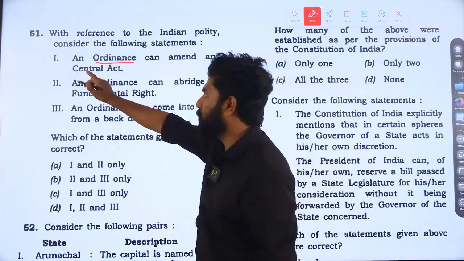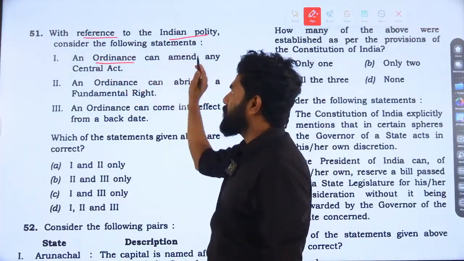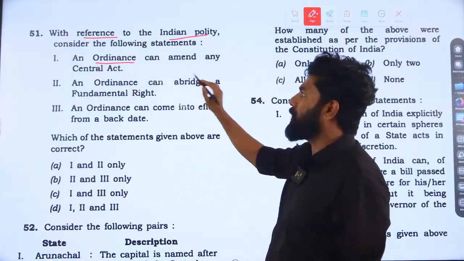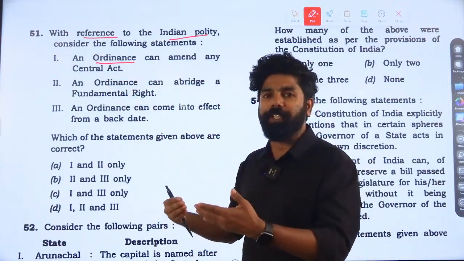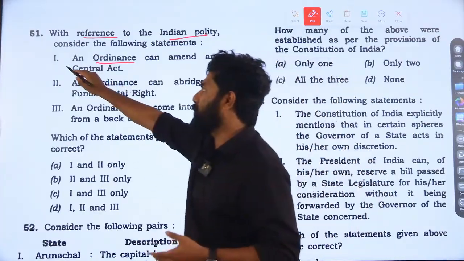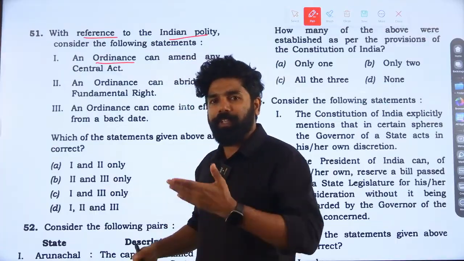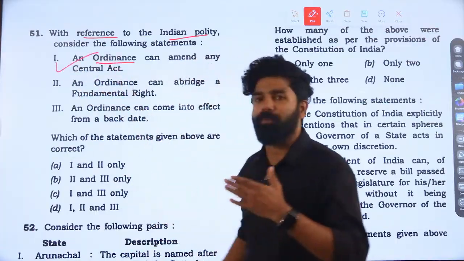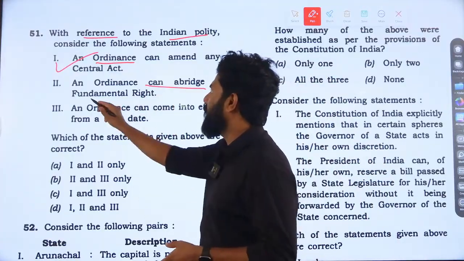We'll go through statement 1. With reference to Indian polity, we consider the following statements. An ordinance can amend any central act. If the president is issuing this ordinance, yes, they can issue an ordinance related to central subjects, union subjects. Whatever power is available to Parliament, in the same way an ordinance can be issued. Statement 1 is correct.